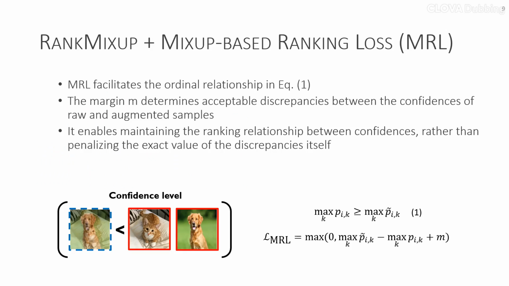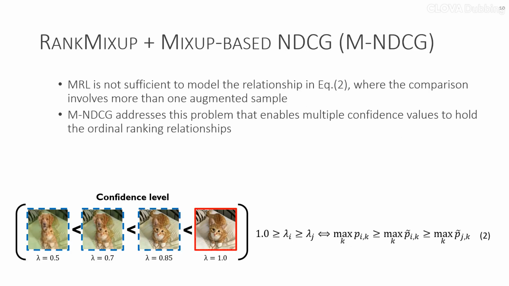We introduce the Mixup-based ranking loss, MRL, that facilitates the ordinal relationship in equation 1. It encourages confidences of augmented samples to be lower than those of raw samples by a margin. Unlike vanilla Mixup, which persistently penalizes augmented sample confidences, MRL penalizes confidences only when discrepancies fall below the margin. MRL is not sufficient to model the relationship in equation 2, where the comparison involves more than one augmented sample.